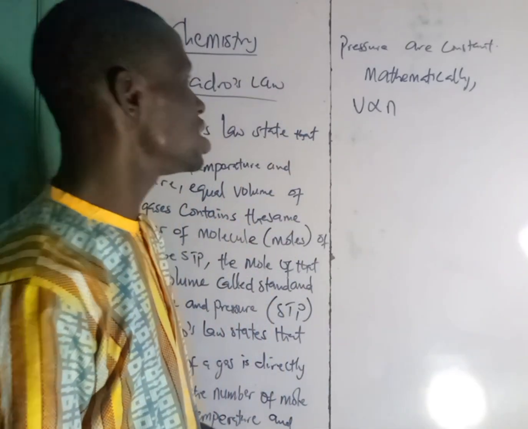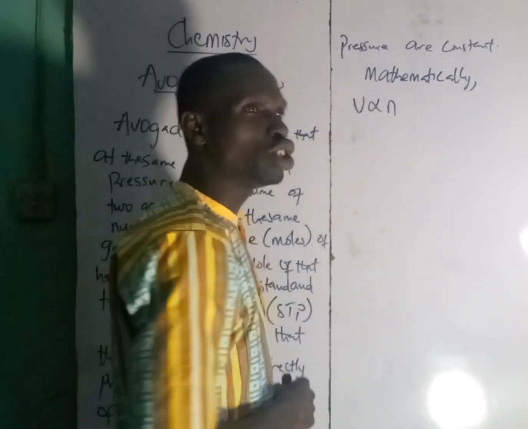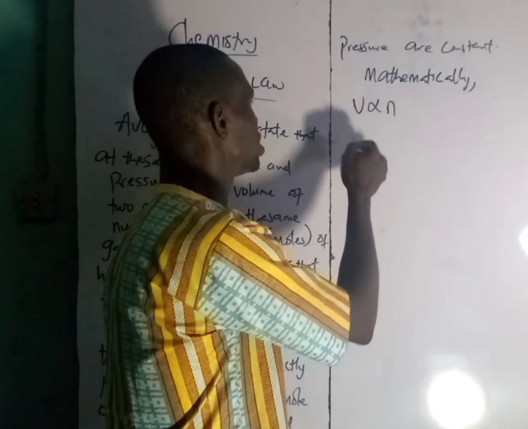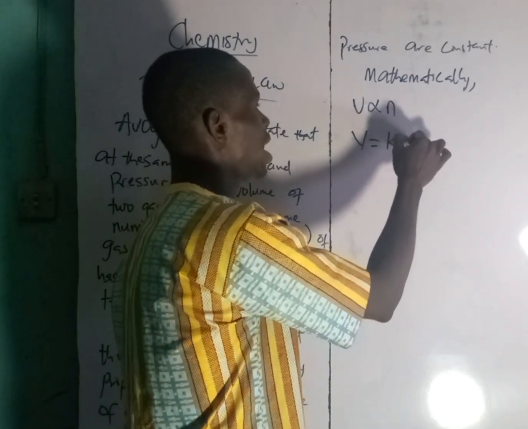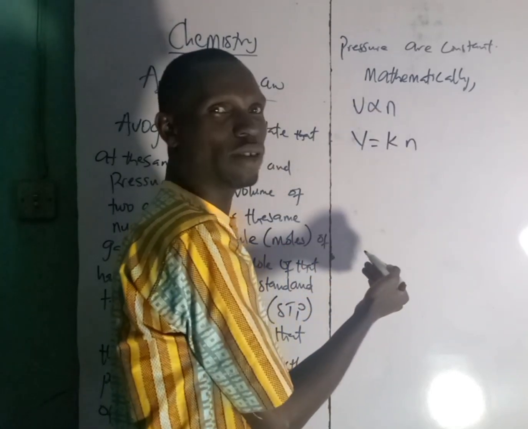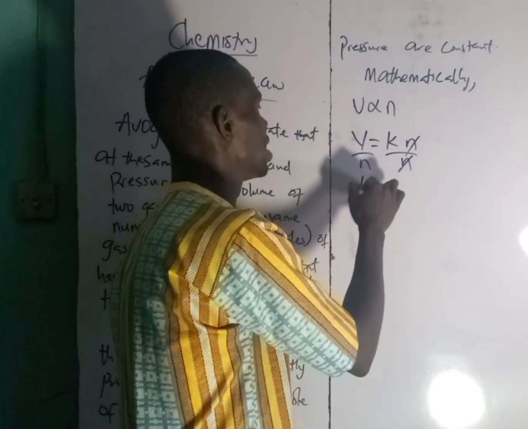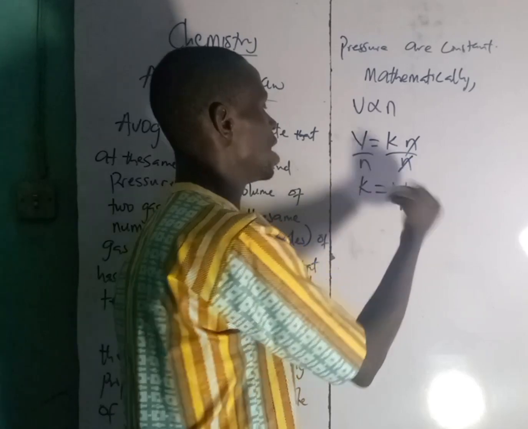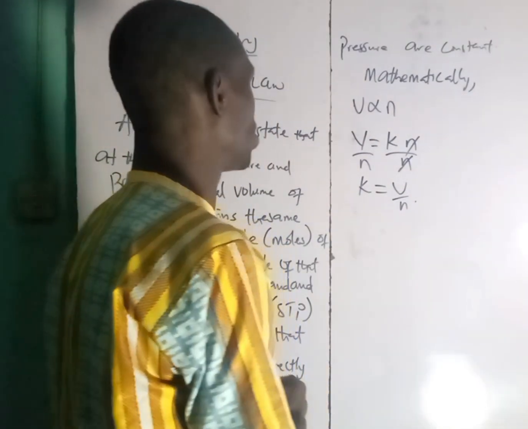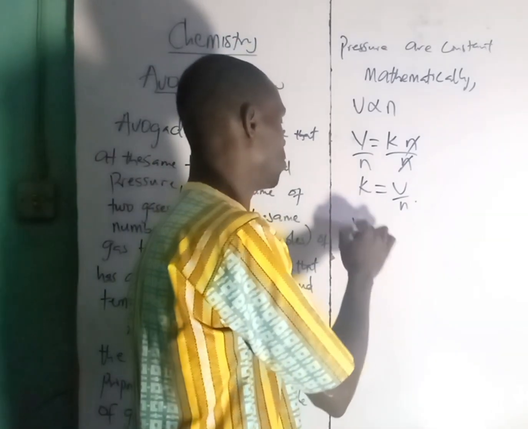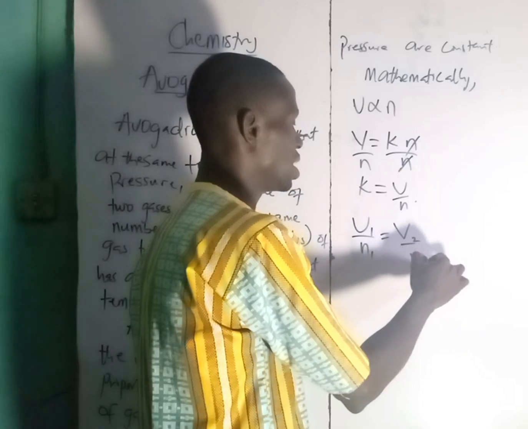Alright, so let's quickly see the mathematical expression. We said volume is directly proportional to the number of molecules, and of course we know that V will equal, we introduce a constant which is K, times N. So let's make K the subject of the formula by dividing both sides by N. N will cancel N, K now will be V over N. So now Avogadro's law states that V1 over N1 equals V2 over N2.